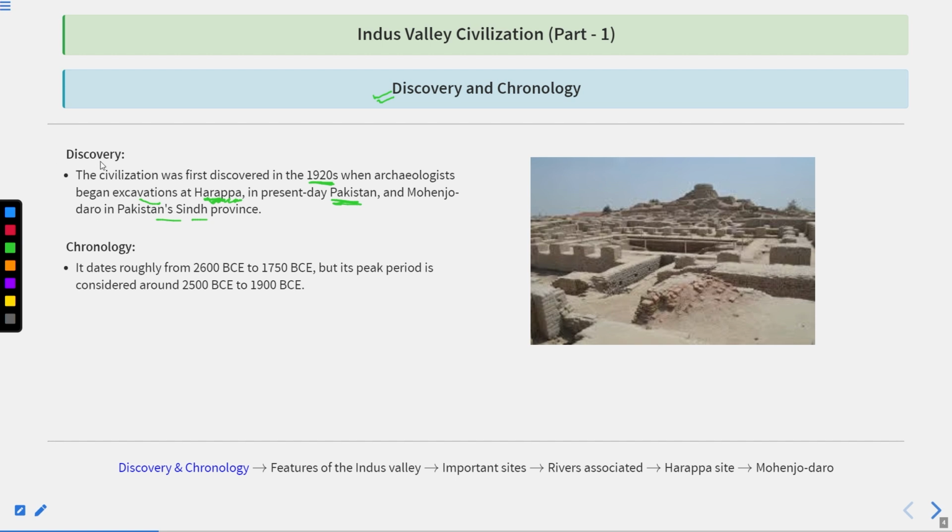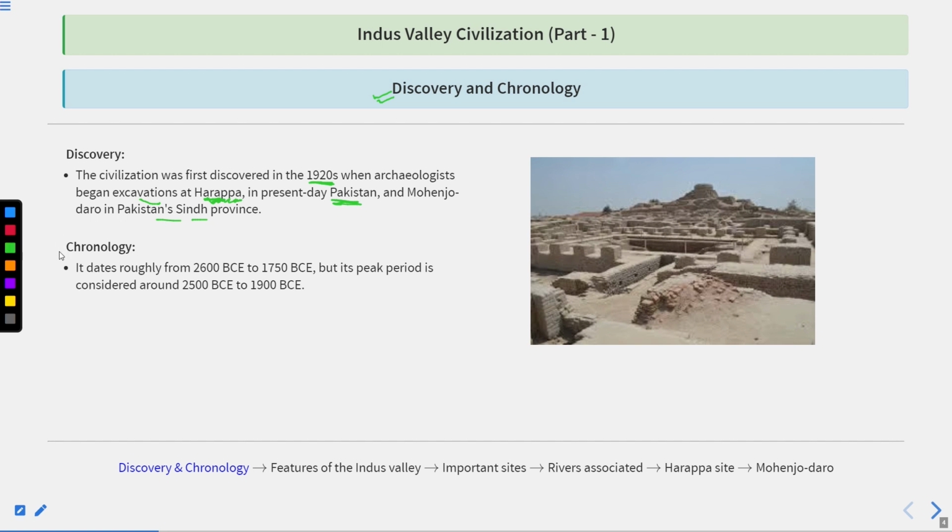So who discovered the Indus Valley civilization? Dayaram Sahani discovered it. And when was it discovered? It was discovered in 1921 AD. At present, where is the Harappan site? The Harappan site is in Pakistan, as well as Mohenjo-daro, in the Sindh province of Pakistan.